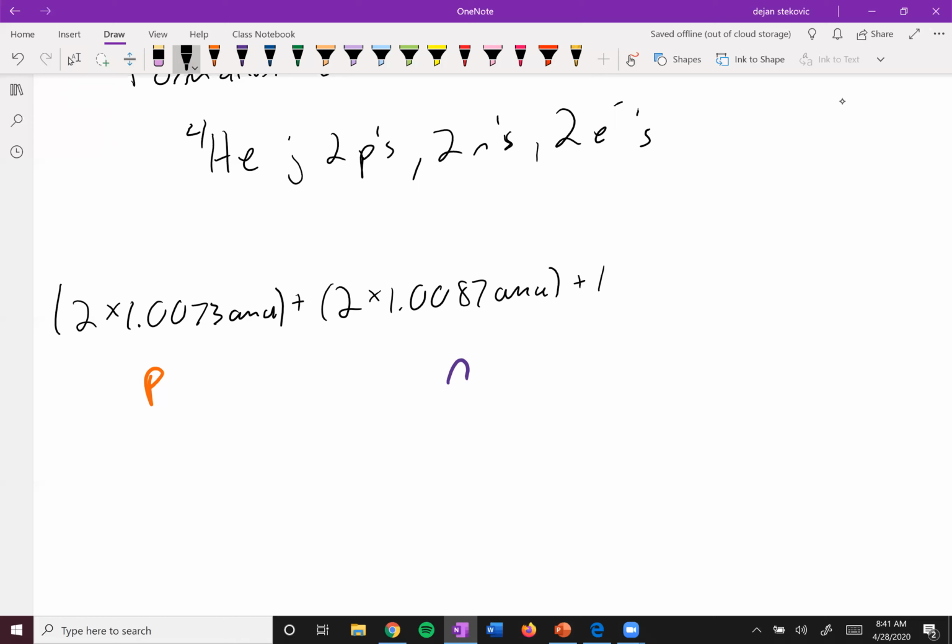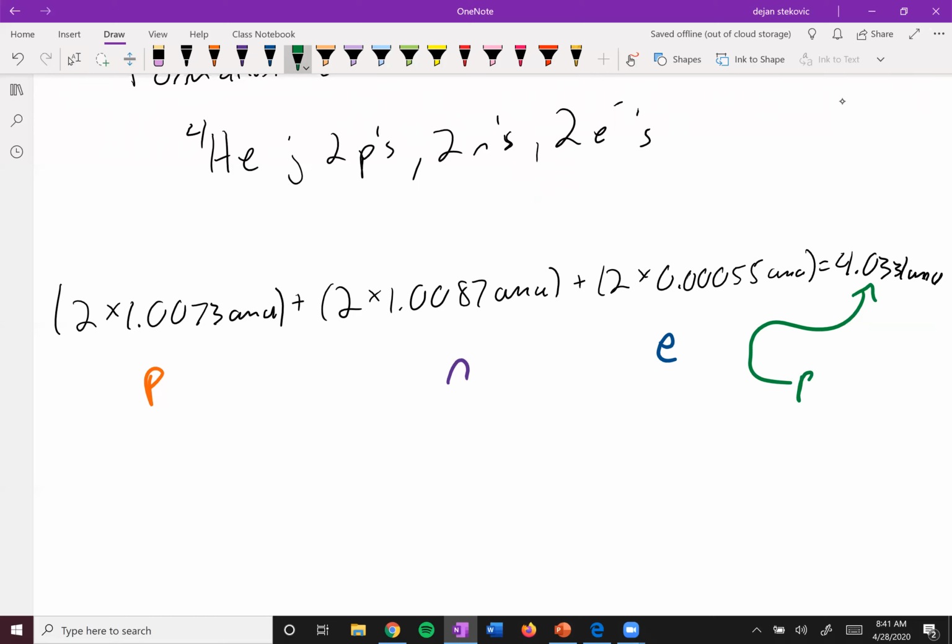And then add the mass of 2 electrons, which is 2 times 0.00055 AMU. That's your electrons. If you sum that up, you get 4.0331 AMU. And that's how much you would predict a helium atom weighs.